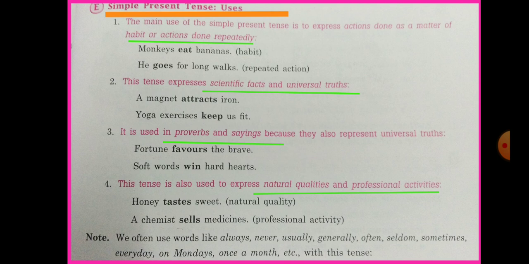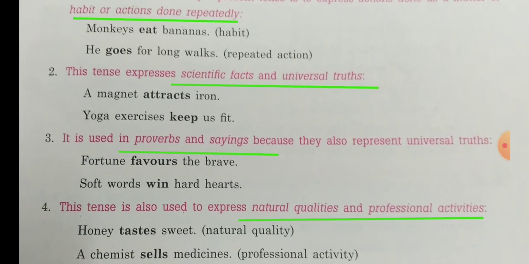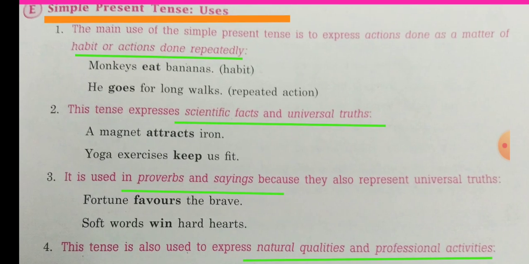So simple present tense is used to express actions which are a matter of habit or routine, means actions which are repeated in our life as a part of habit. The next use is that this tense expresses scientific fact and universal truth.